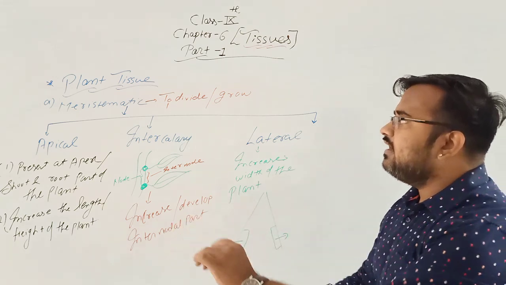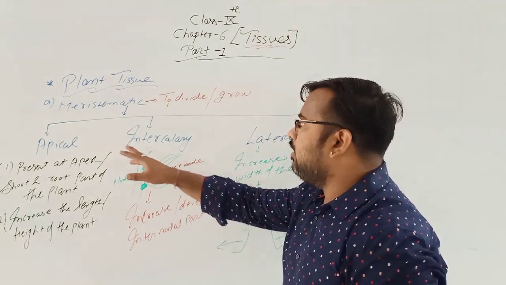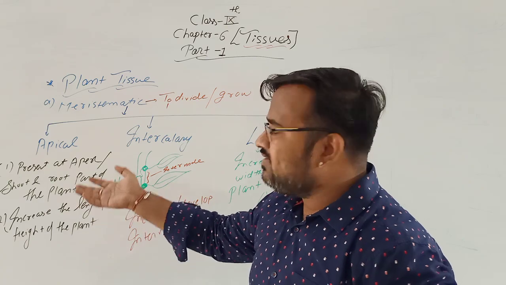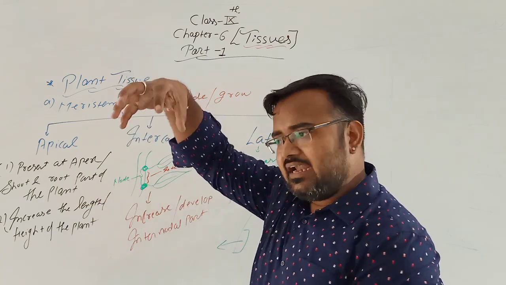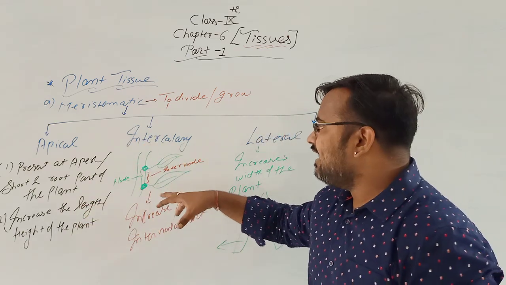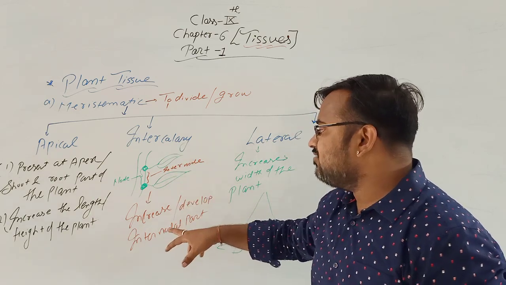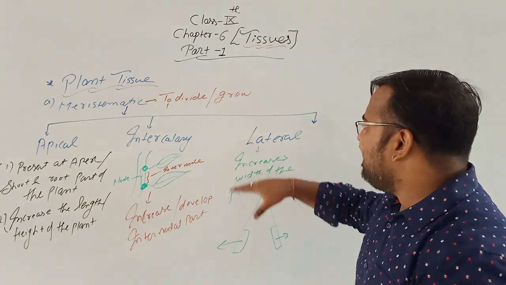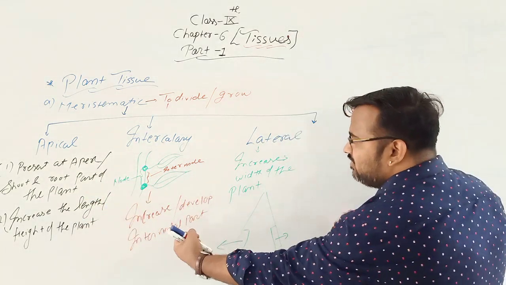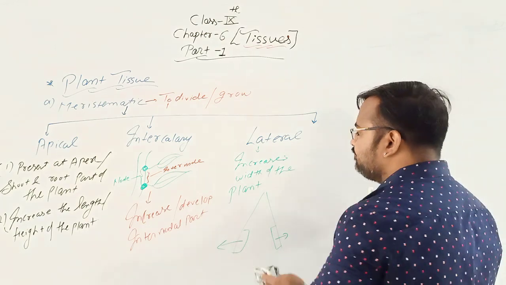Okay, so these are the meristematic tissues where cell division takes place continuously: apical tissues, intercalary tissues, and lateral tissues. Apical tissues are present at the shoot and root part of the plant, so they increase the height or length of the plant. Intercalary tissues are present between the internodal parts, so they increase or develop the internodal part of the plant, and lateral tissues are present at the periphery of the plant, so they increase the width of the plant. I hope you have understood the meristematic tissues in detail.